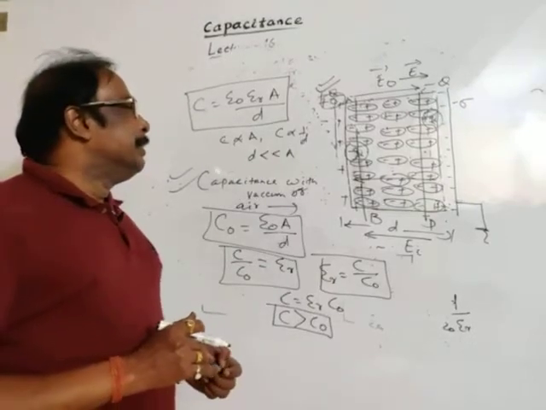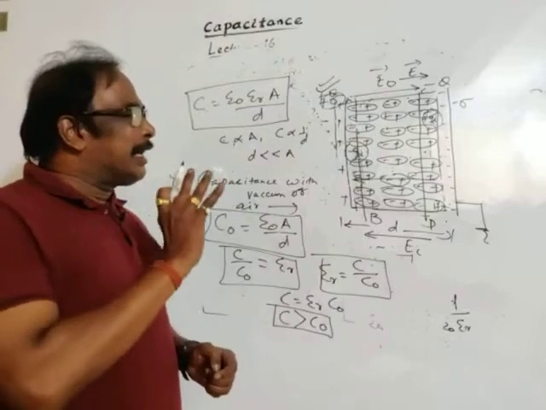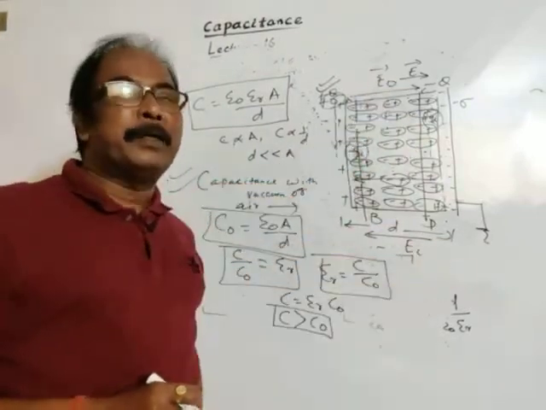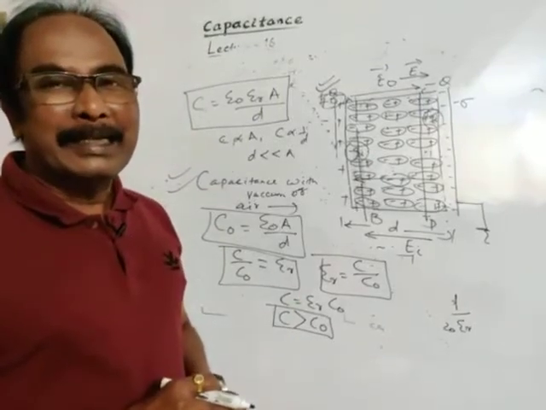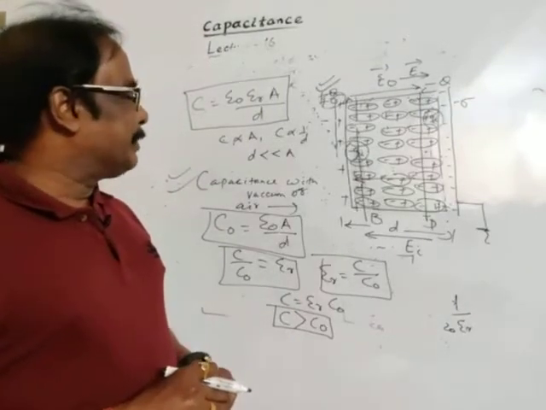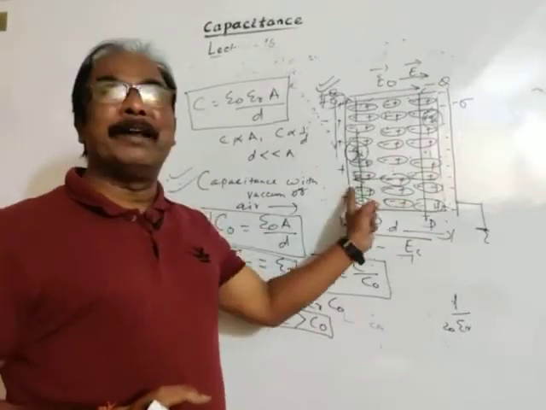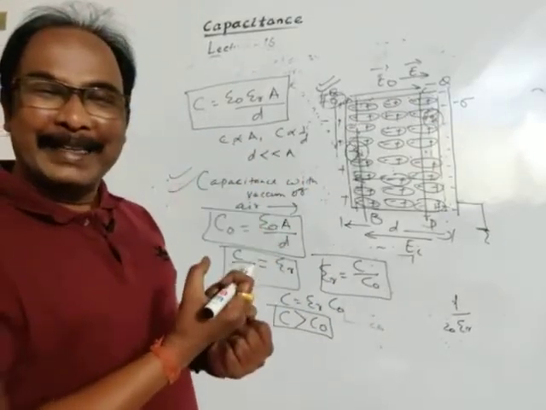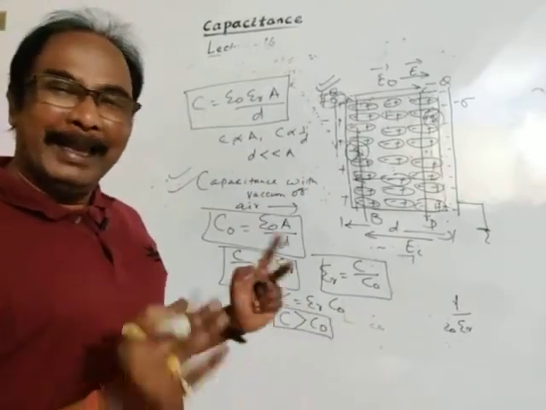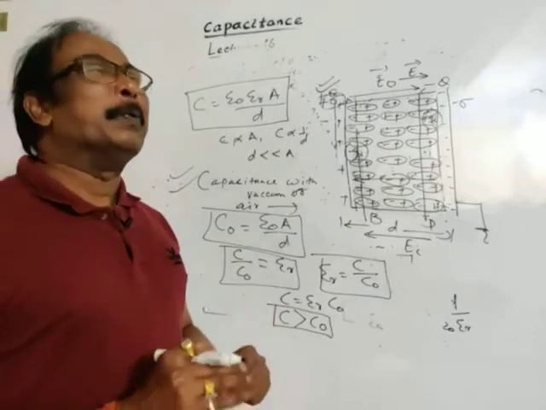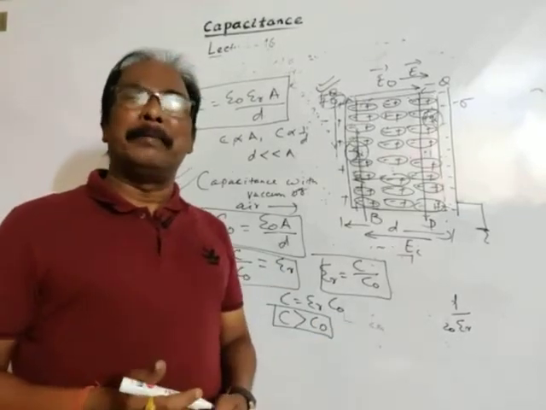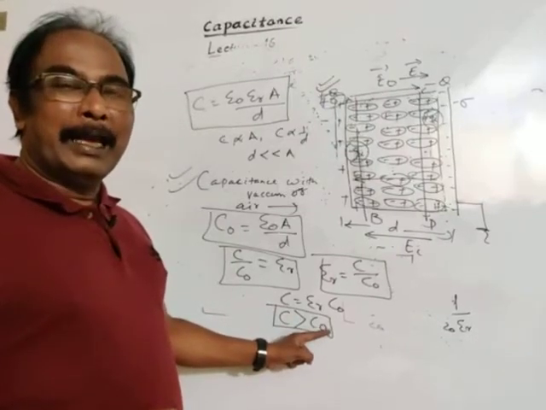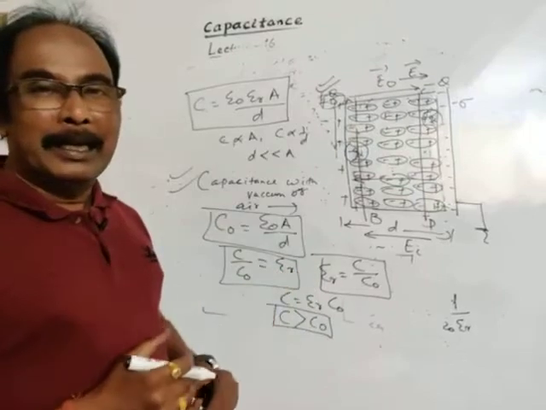So if we insert a dielectric medium, it reduces the electric field in the space between the two oppositely charged plates. So it reduces the potential difference between the two oppositely charged plates so that it can take more charge and capacity will increase. This is the concept. So what is the role of dielectric medium? First thing, it is clear that by using dielectric medium, capacitance can be increased.